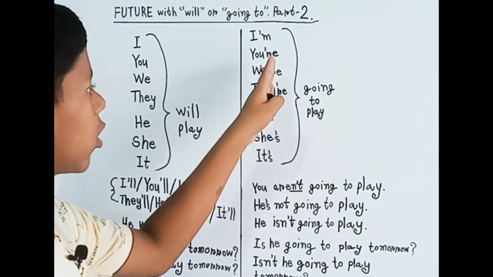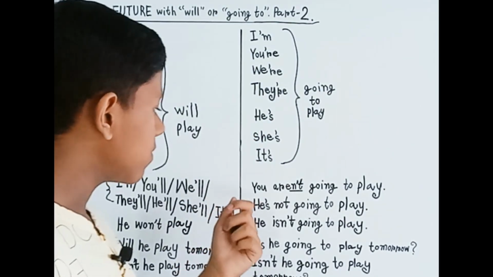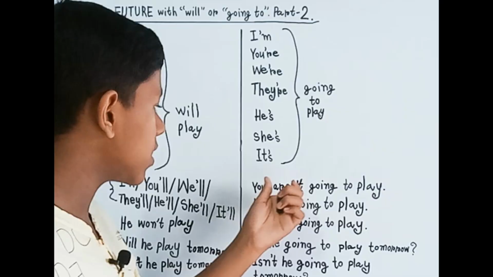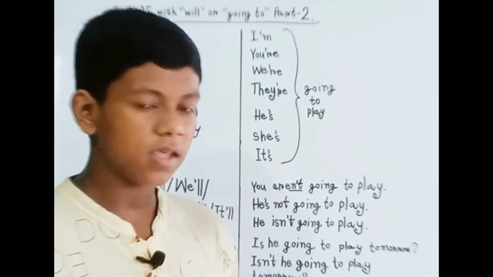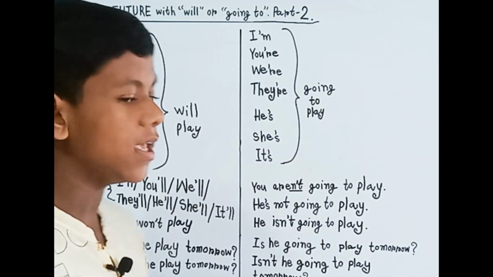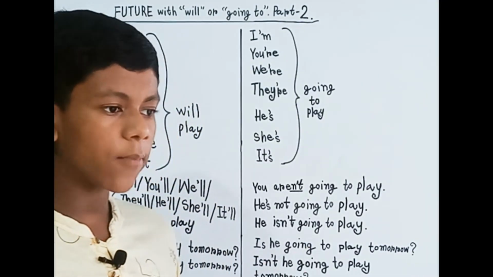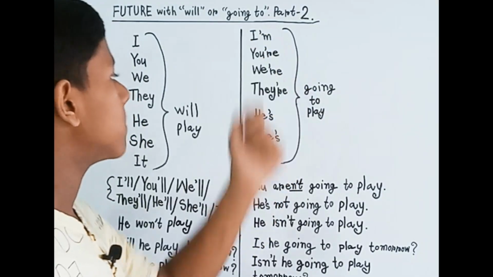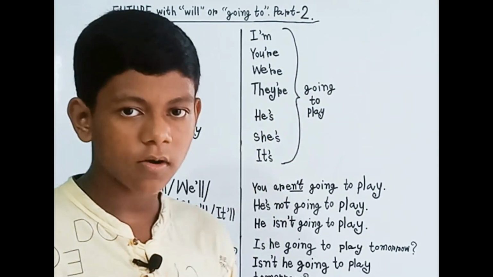Like this, because we have already learned here. Now we will learn the negative, because we have already learned the negative here. If you want to say this with the word "I", you don't have to change it. You can simply add "not" after the word "am", like this: I'm not going to play.